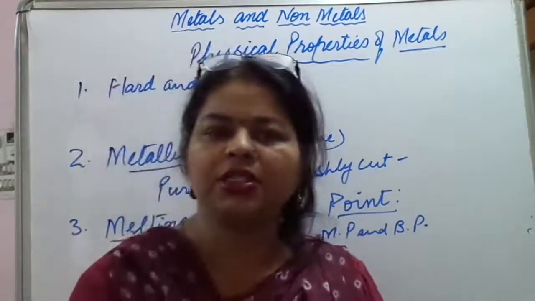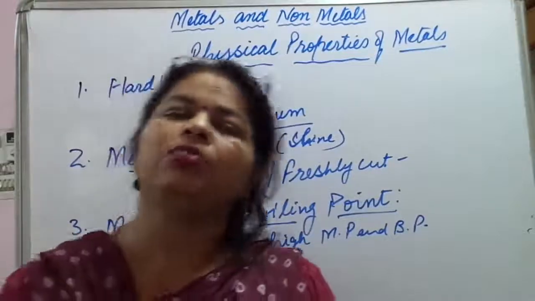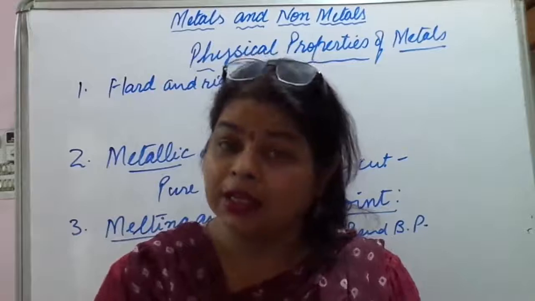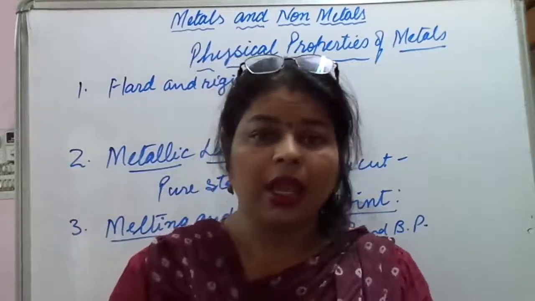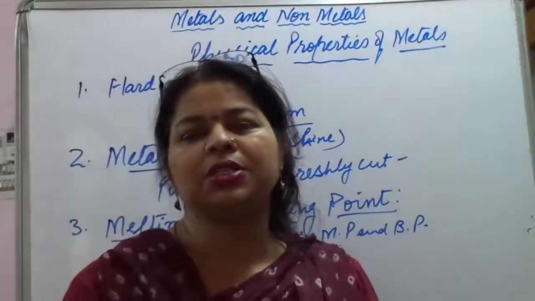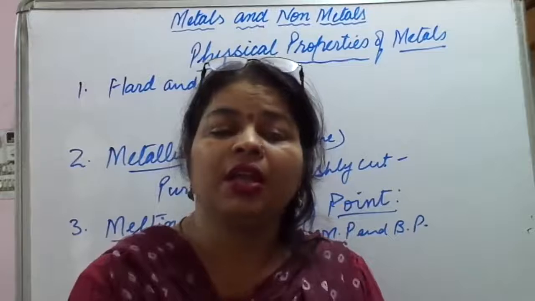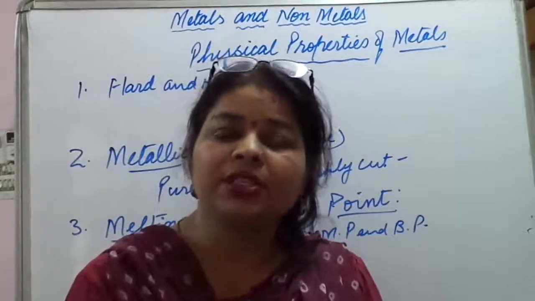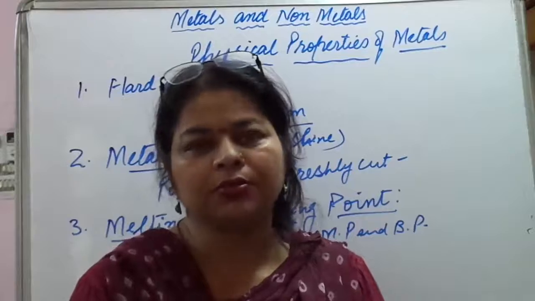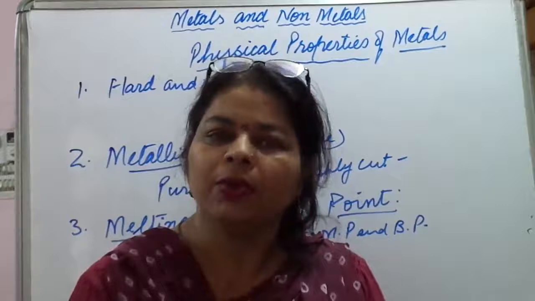If melting point is high, then think about it, how can boiling point be low? It would be more. So there is again an exception. At room temperature, mercury is the only substance which is liquid, and because of the liquid state it has a lower boiling point, because it is already existing in liquid state.